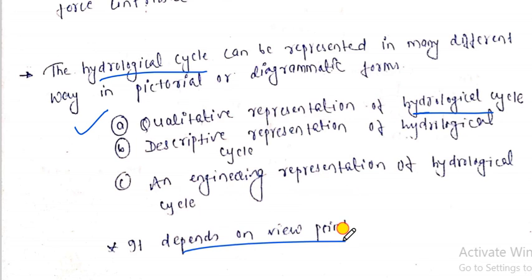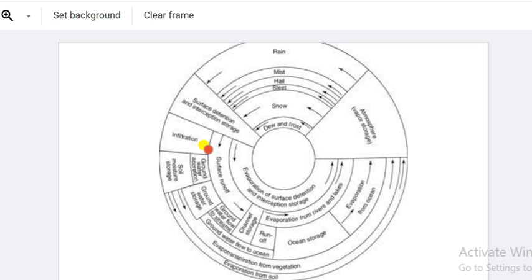It depends upon the point of view, which point of view gives you a clear-cut meaning. So in these forms the hydrological cycle can be represented. Let's talk about the qualitative representation of the hydrological cycle. Let me show you one figure, my dear friends. This diagram represents the qualitative representation of the hydrological cycle. Let me convey how this diagram works.